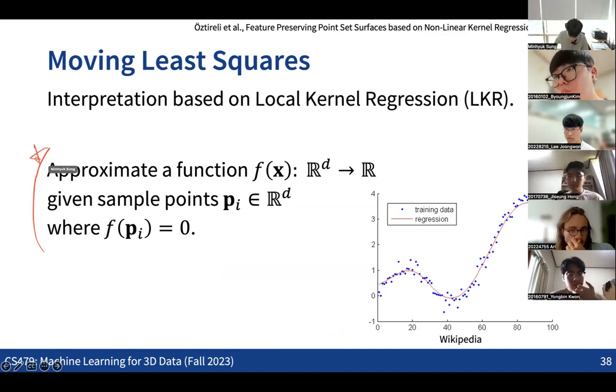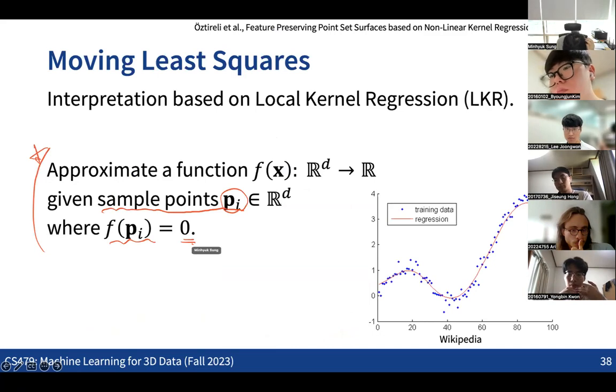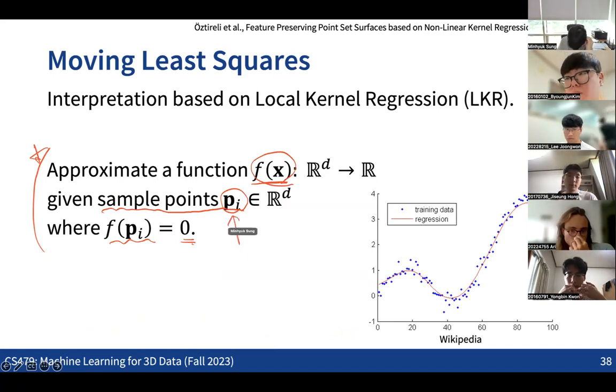Given any sample points where we know that the output of the function becomes 0, we want to approximate the whole function f(x). This is the very general problem we are going to solve: for any given set of points, either in 2D or 3D space, where we know the output of the function should be 0, we approximate the entire function over some continuous space.